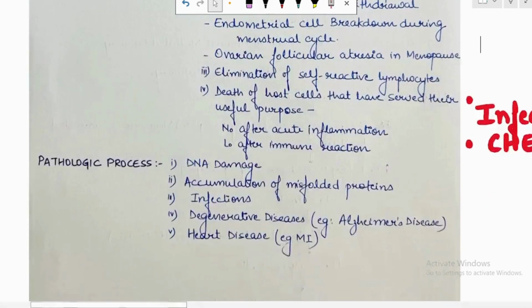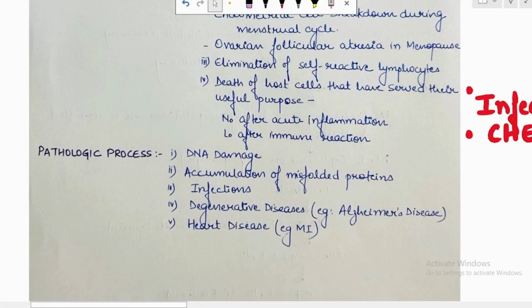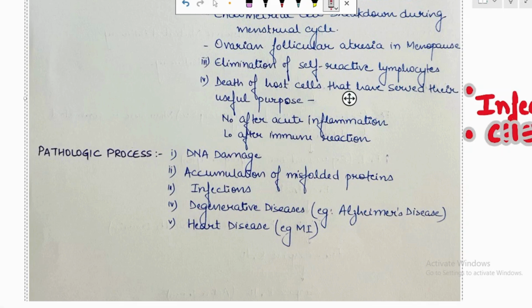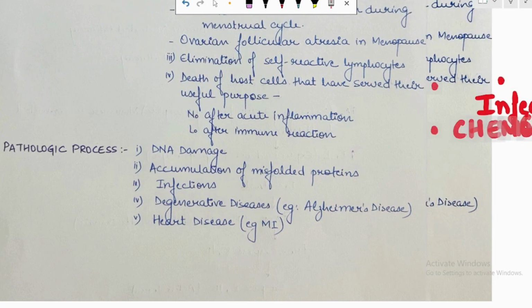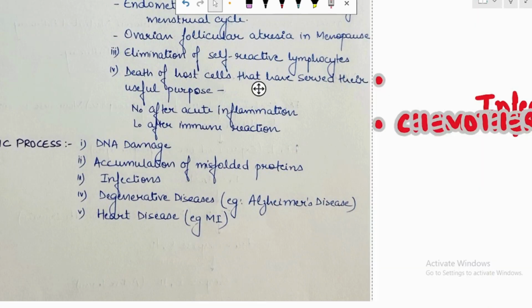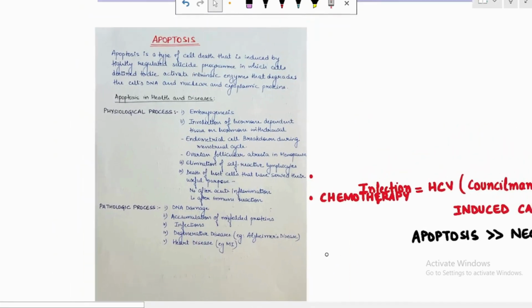Now, what are the pathological processes that lead to apoptosis? That is DNA damage or the accumulation of misfolded proteins or infections or the degenerative diseases, or the heart diseases. These all are the conditions where apoptosis occurs.